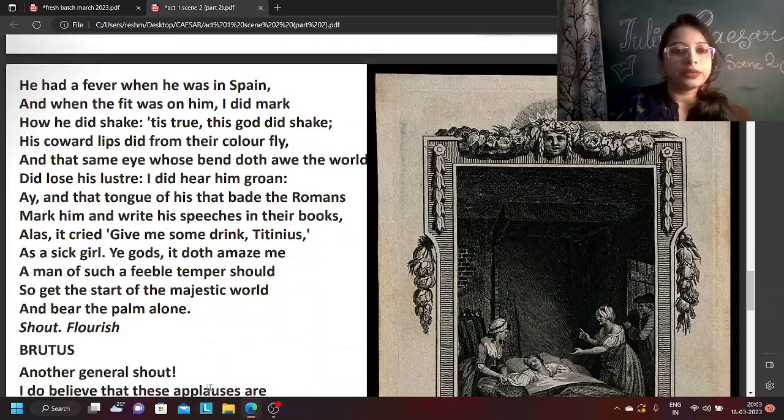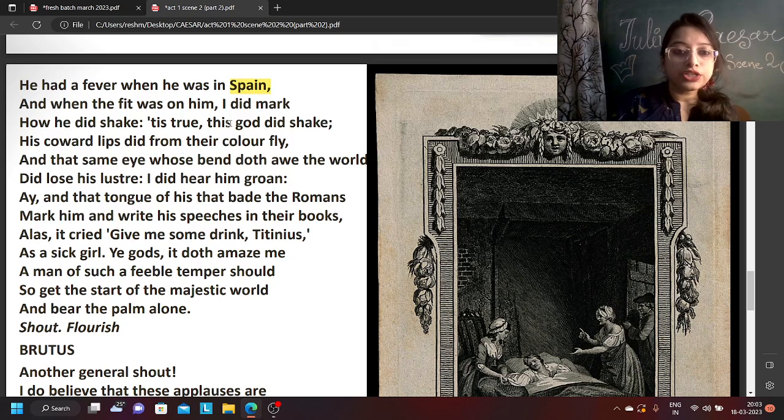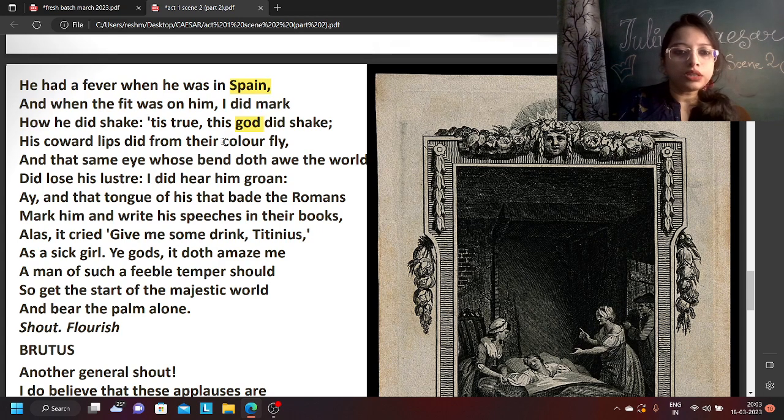He had a fever when he was in Spain. So this is another incident, that when he was in Spain he had a fever. And when the fit was on him, I did mark how he did shake. When we have a fever we shake, we feel cold. So it is true, this god did shake. Yes, of course, this Caesar was shaking like a little girl, like a coward. And all the color from his lips faded. Colorless he had become. I did hear him groan. He could not manage, he was groaning.